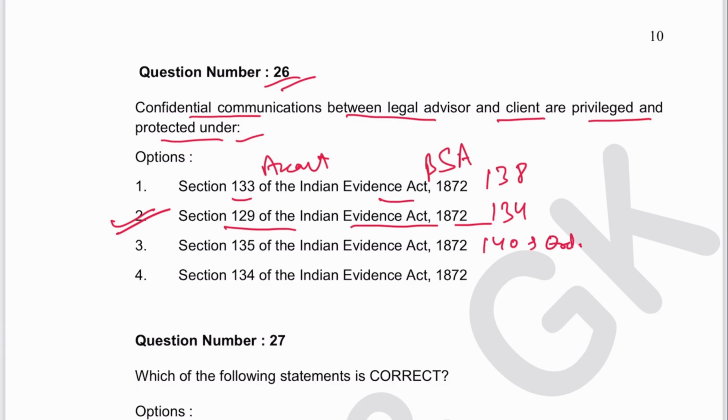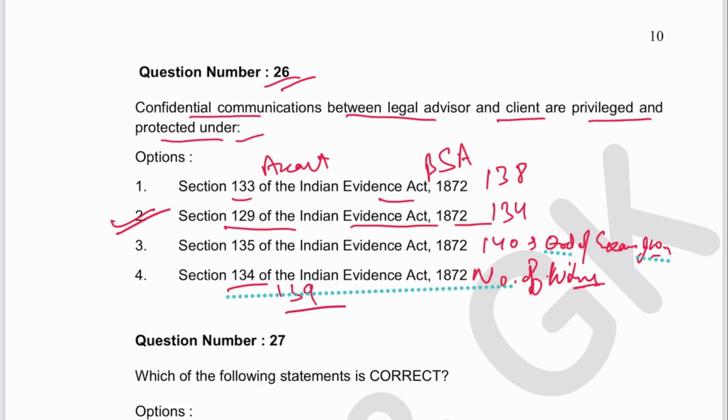This is order of examination of witnesses. 134, number of witnesses. How many witnesses are required? 0, no particular number. 134 has become 139 in Bharatiya Sakshya Adhiniyam.